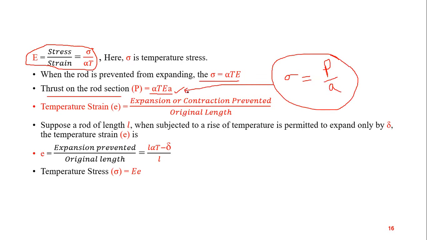Now, when expansion or contraction is prevented due to the application of this load P, the temperature strain becomes the expansion or contraction prevented. That is the change in length only. Why this?